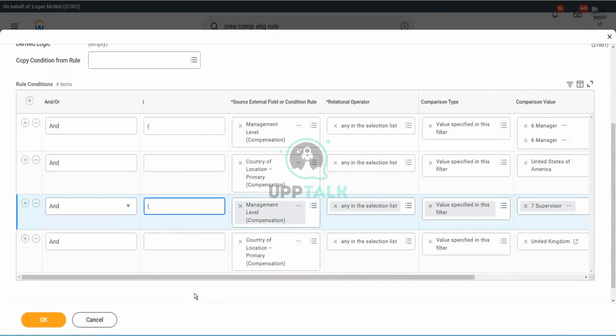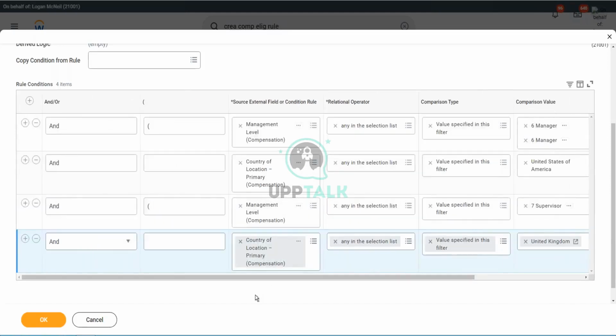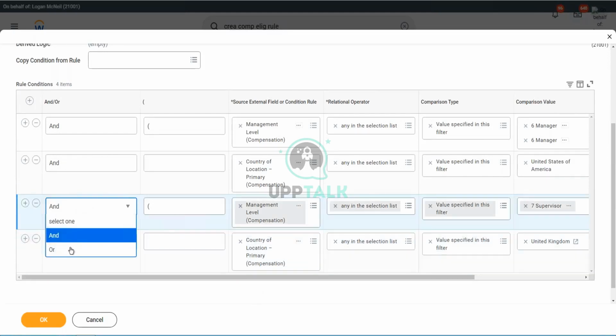So here we will put a bracket, and we will put a bracket here. That's it. Anything else do we need to do? Our condition, the all conditions. So we need to change this and put it as an all condition. Rest of it looks okay.